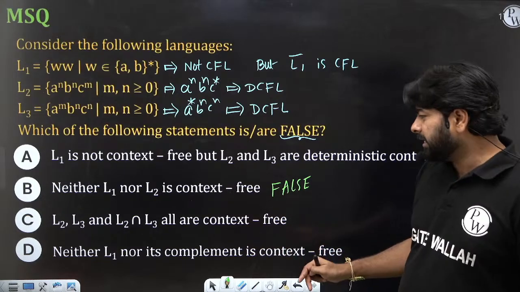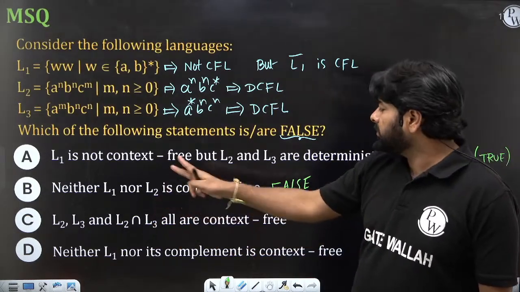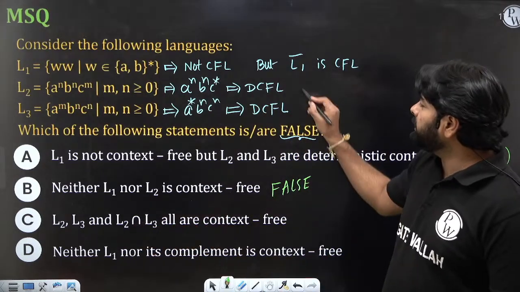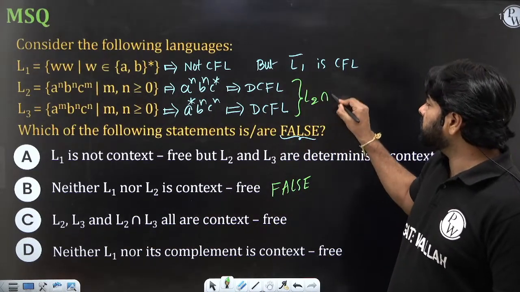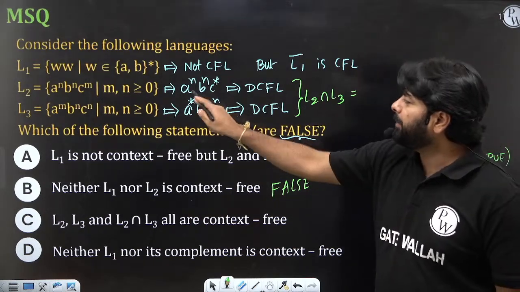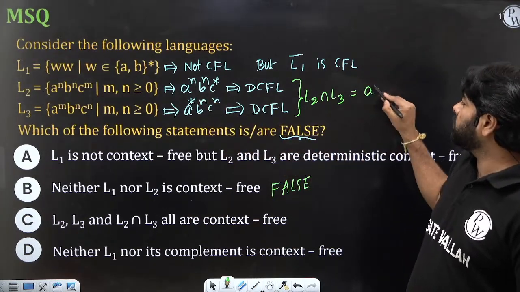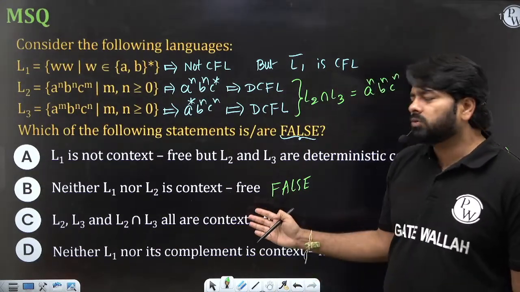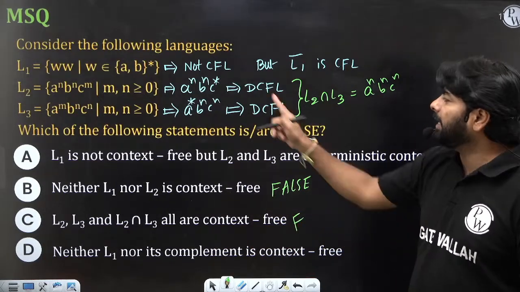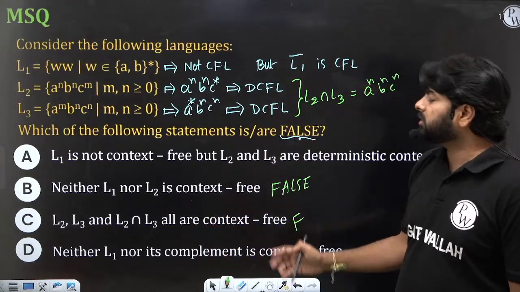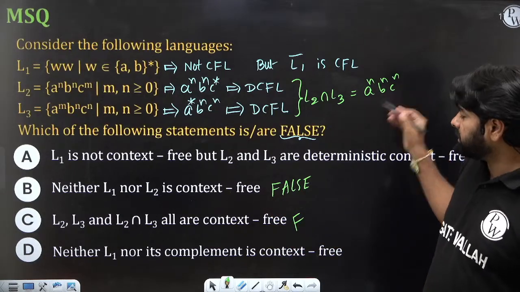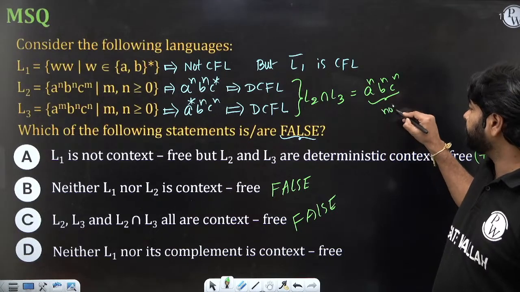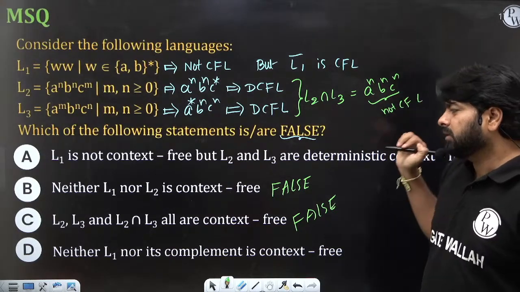And what about C? L2, L3 are context free. That's true. L2 intersection L3: when you do the intersection of these two, here A and B should be equal, here B and C should be equal, so all the three should be equal. This is not context free. So this is also a false statement. Even though L2, L3 are CFL, you can't say L2 intersection L3 is CFL. It is a context sensitive language. So option C is false.